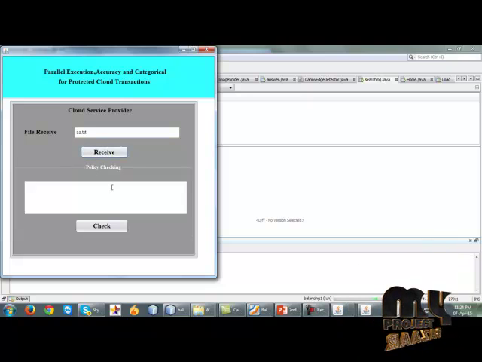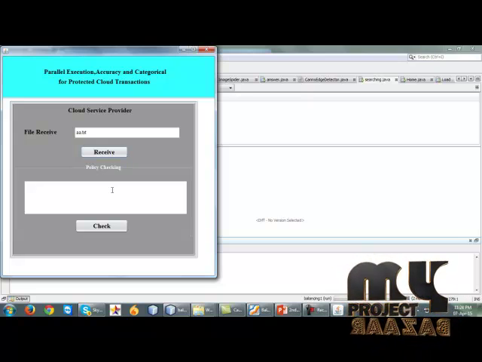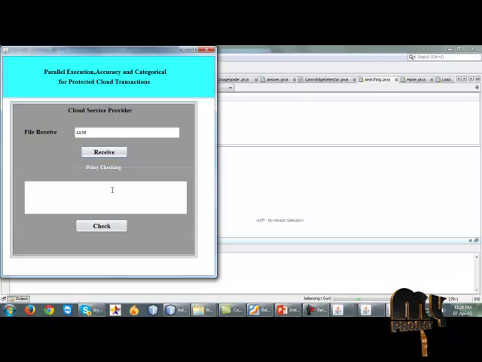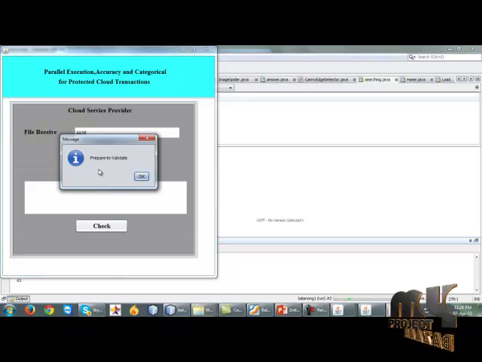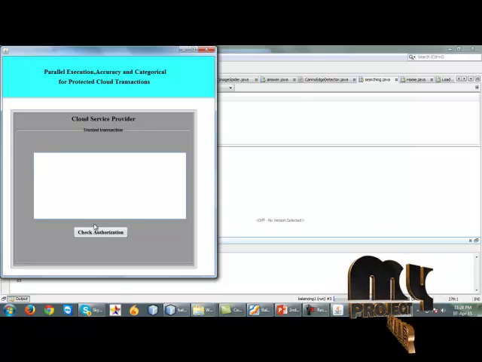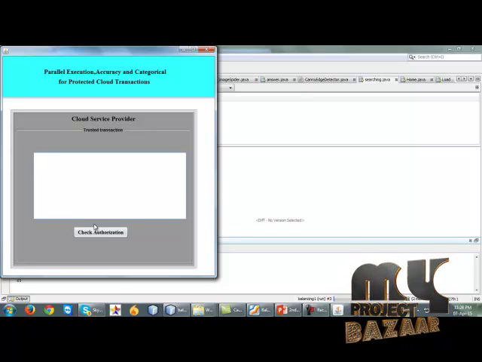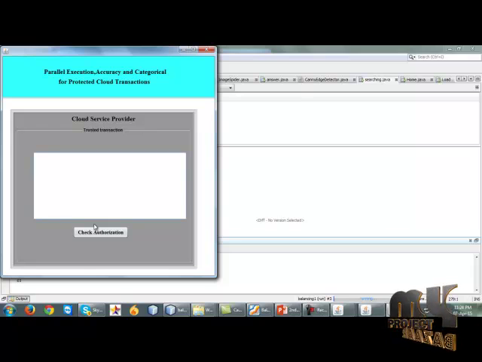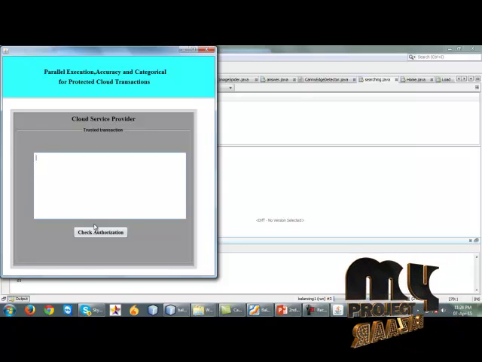Receive. First of all, in our project we have to do the policy checking. In this policy checking there are 3 policies: view consistency, global consistency, and trusted transaction. We check that the server will prepare to validate, which is global consistency. And finally we check the trusted authorization, meaning proof of authorization. In our existing system, it checks the policy and constraint. In our proposed system we check the proof of authorization.